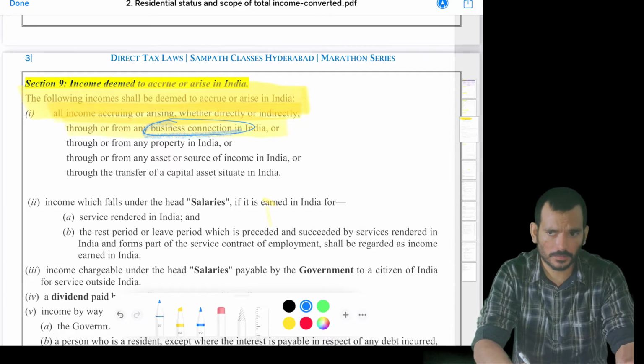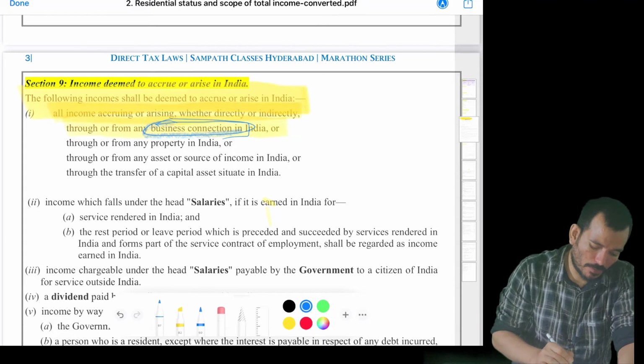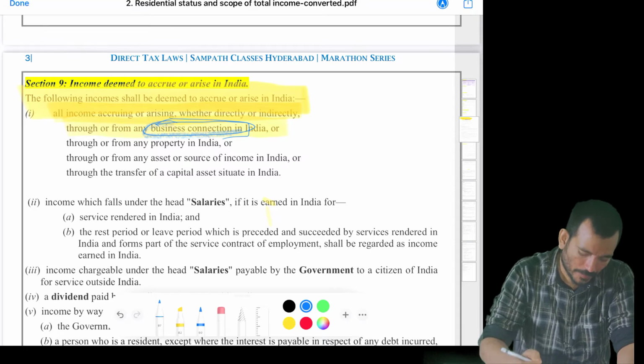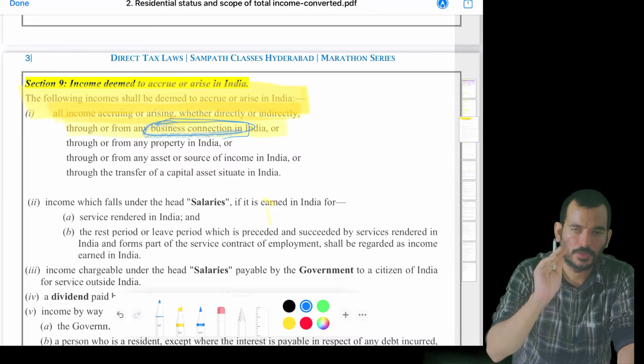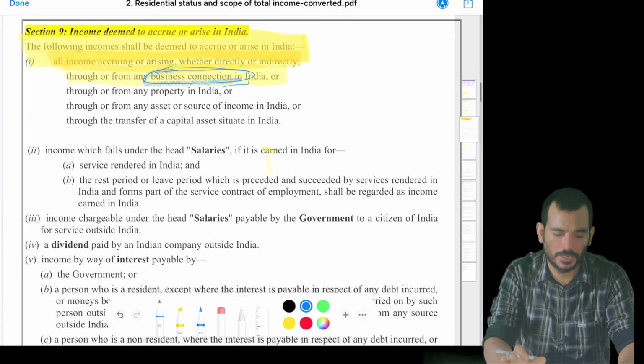Don't come and debate. We are successful in establishing there is a business connection. So we need to understand what is meant by this business connection. I'll take that also. But for the time being, if the department is successful in establishing that there is a business connection in India, then it is deemed to be accrued in India.